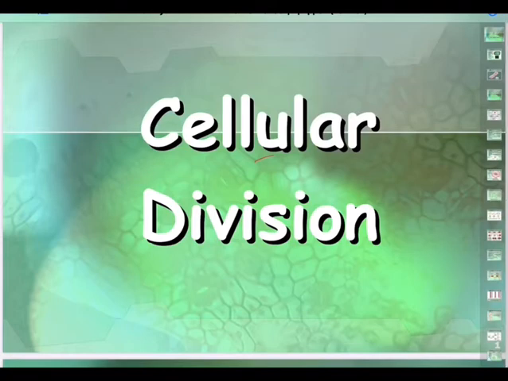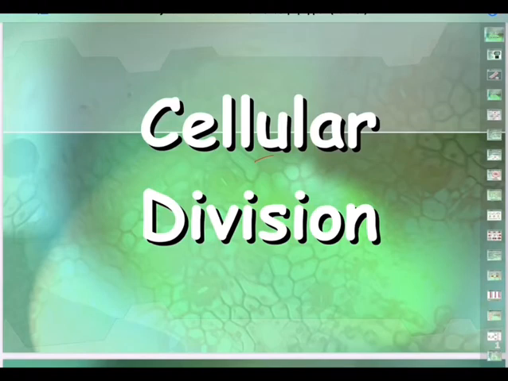Basically, a cell divides in 2 ways. One, it undergoes division and forms similar cells without any disturbance. Everything will be the same in the daughter cells as in the parental cell.